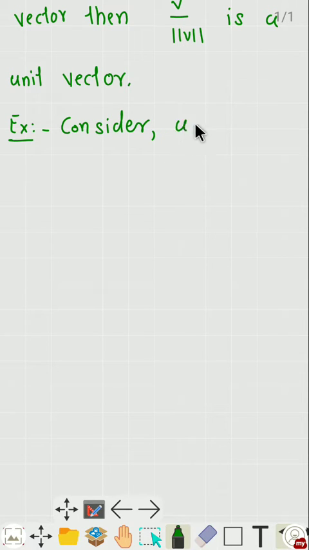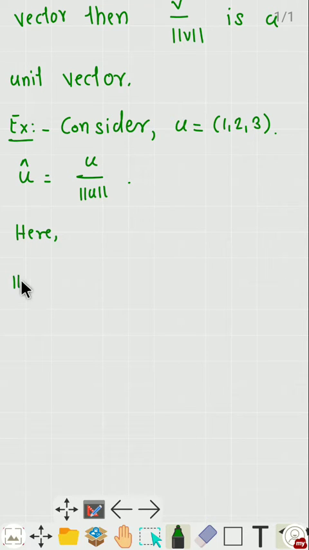Consider a vector u equal to (1, 2, 3). We find the unit vector along this vector. To find the unit vector u cap, u cap is nothing but vector u divided by norm of vector u. So we find the norm of vector u.